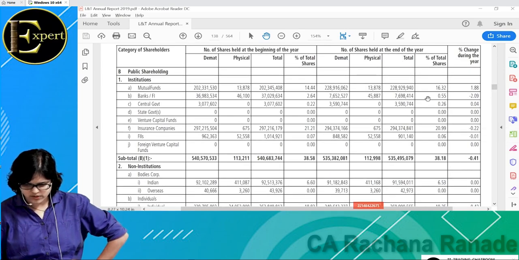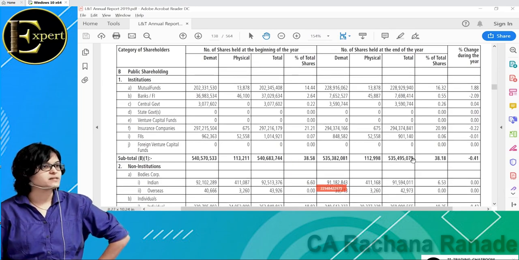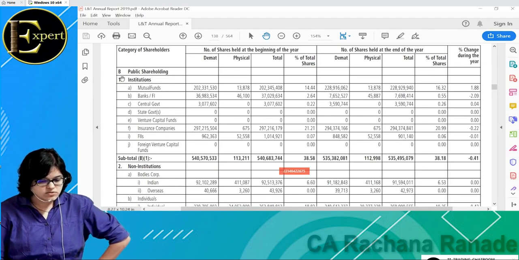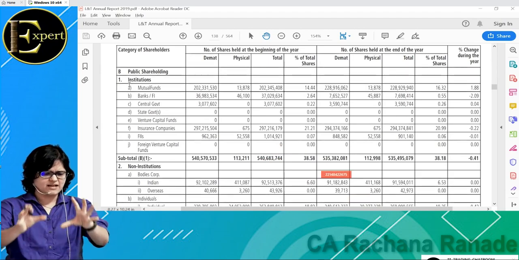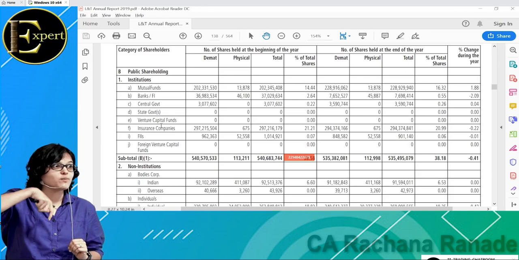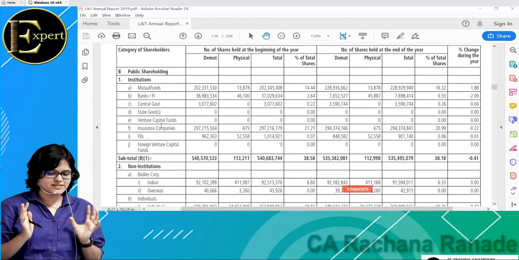Mutual funds, banks, government. These venture capital funds are like the investors that we were talking about. Which investor? The example of Byju's that we took, the investor. Shah Rukh Khan was the investor. So you can imagine something like this. Red Chillies Entertainment Private Limited was like the venture capital fund. By the way, in basics of stock market, we have discussed what is a venture capital fund, who's an angel investor. All these things we have discussed.